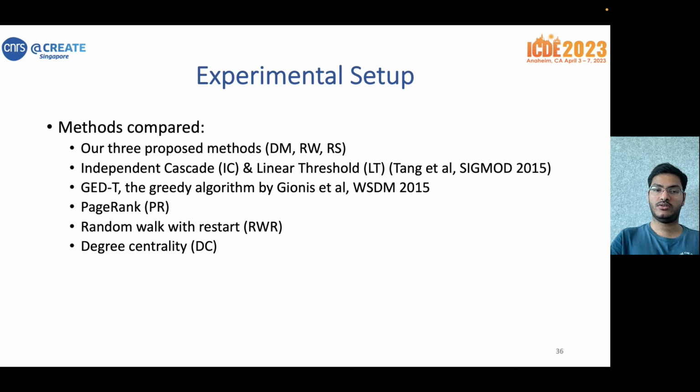We run experiments on real-world data sets to illustrate the efficiency and effectiveness of our methods. In particular, we compare three proposed methods, which are the greedy algorithm based on direct computation of opinions, the one based on random walks, and the one based on sketches, with these existing works as shown here.